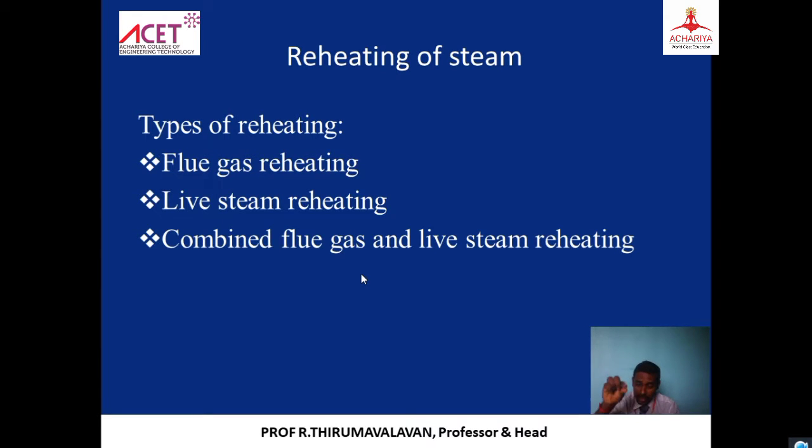So we can do flue gas reheating or live steam reheating, or else we can go for a combination of both, because both have advantages and disadvantages. We have to take the advantages of both, so the efficiency of the cycle will be increased.